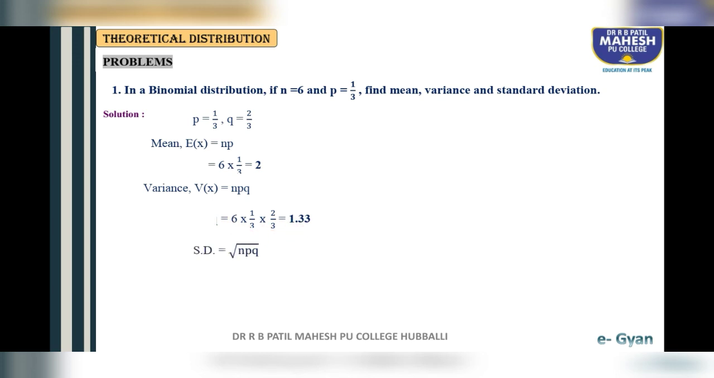Then standard deviation. The standard deviation of binomial distribution is root of npq. Now substitute the values, students: n is 6, p is 1 by 3 and q is 2 by 3. After multiplying this, the answer is 1.33. So root of 1.33 gives the standard deviation as 1.1547. So friends, these are the mean, variance and standard deviation.